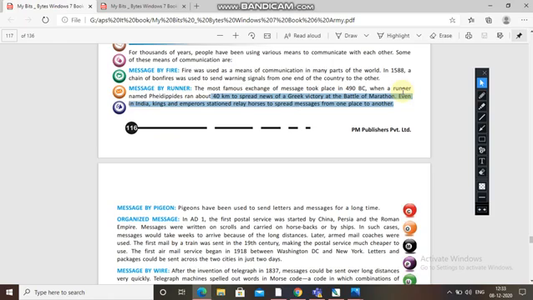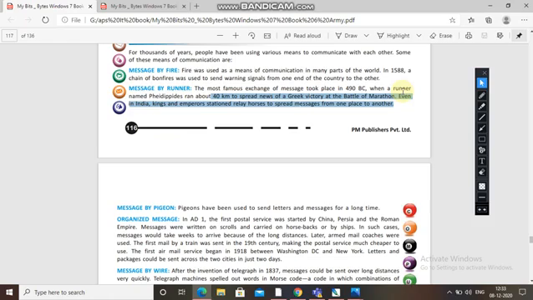Now organized messages. In AD 1, the first postal service was started by China, Persia and the Roman Empire. Remember this. Messages were written on scrolls and carried on horseback or by ships.